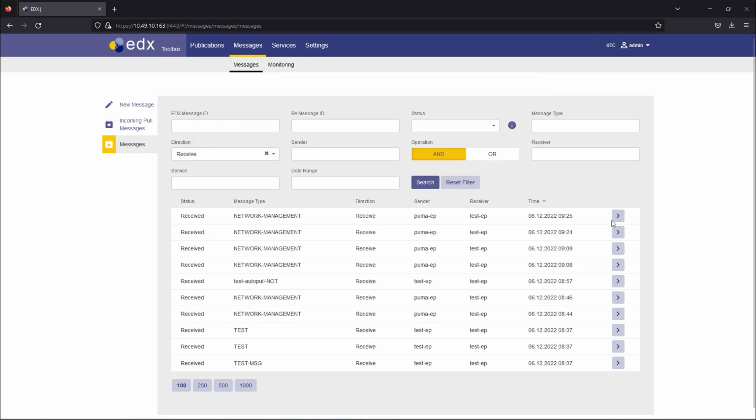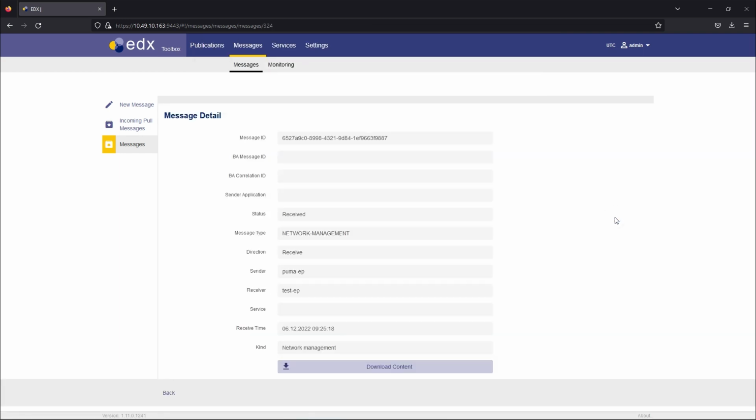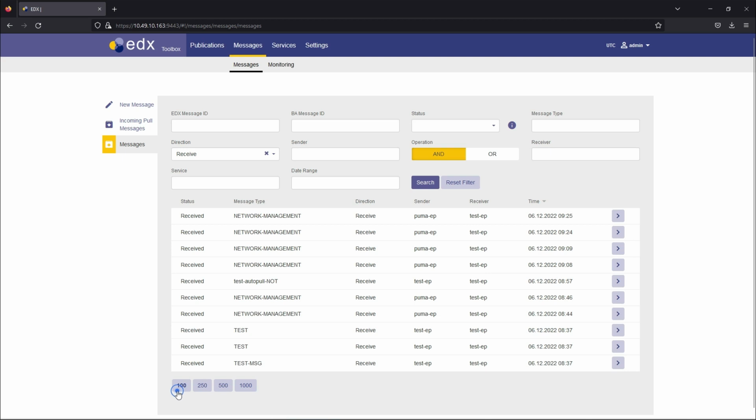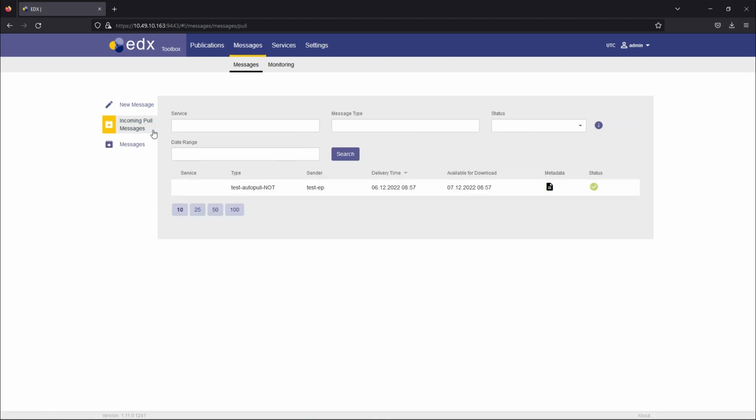Message detail page contains additional information about the message, such as message ID, BA message ID, BA correlation ID and much more. Incoming pull messages are displayed at the Incoming Pull Messages page.